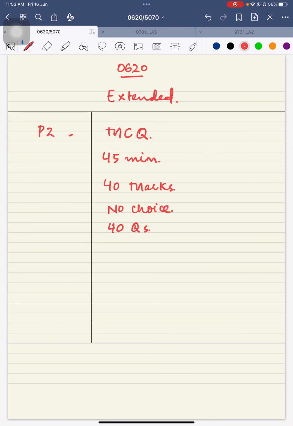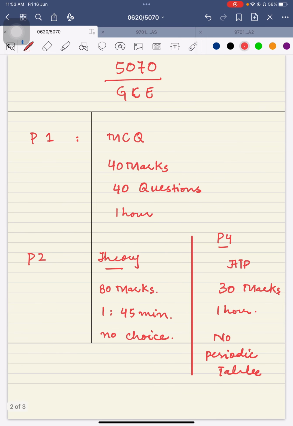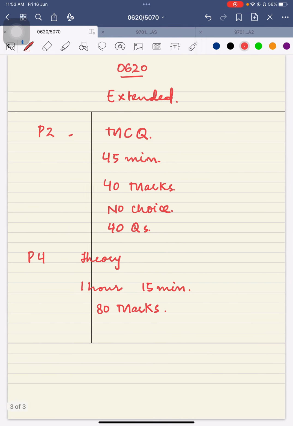Okay, so there is another paper which is called paper 4, and that is called a theory paper. That is also for the extended, and in this case, it will be 1 hour 15 minutes. It will be of 80 marks, very clearly, 80 marks and 1 hour 15 minutes. In the other system, it is 80 marks but 1 hour 45 minutes, and here it is 1 hour 15 minutes and 80 marks.